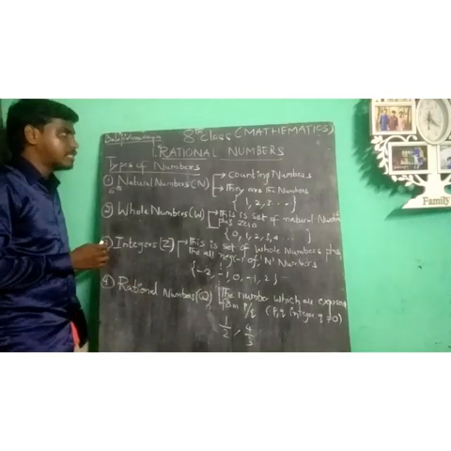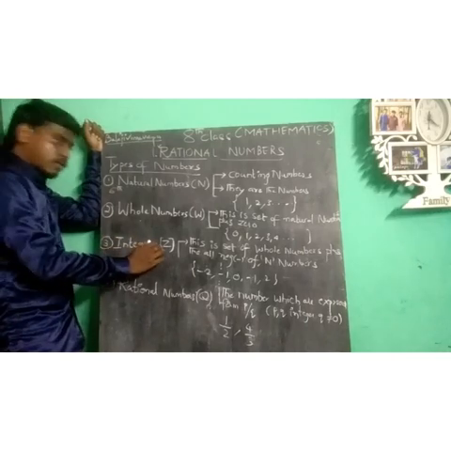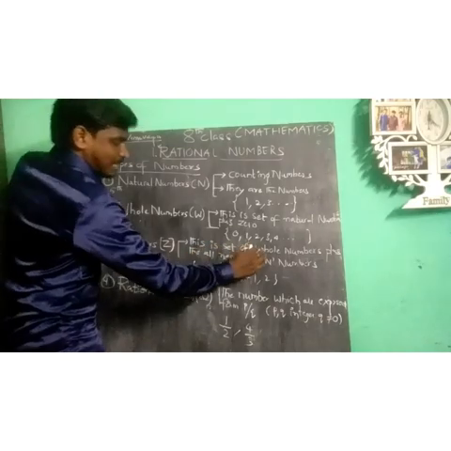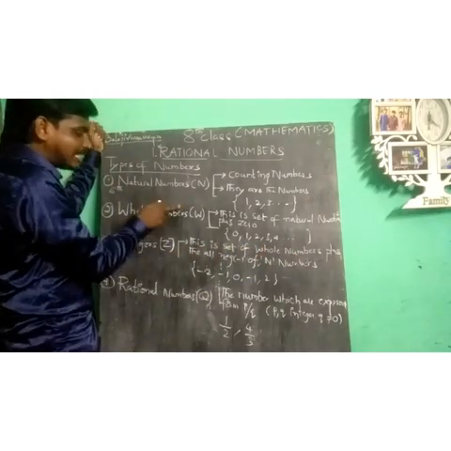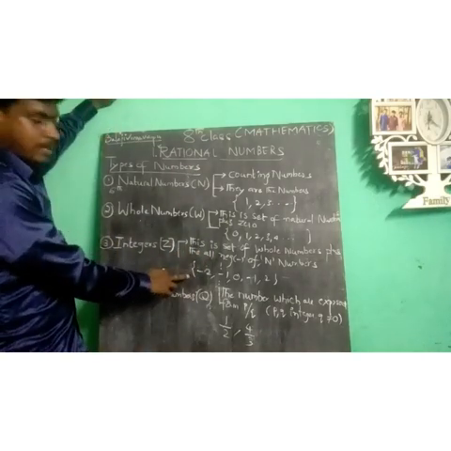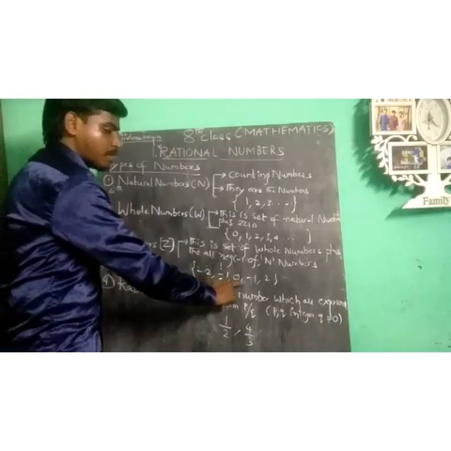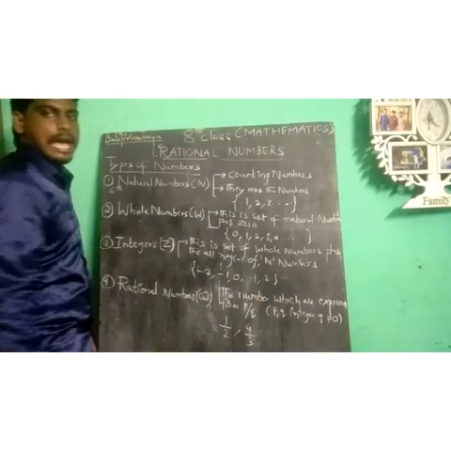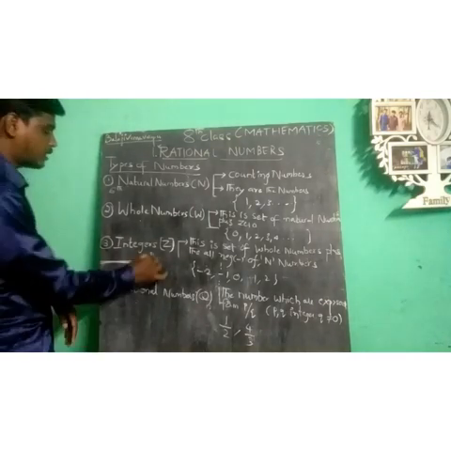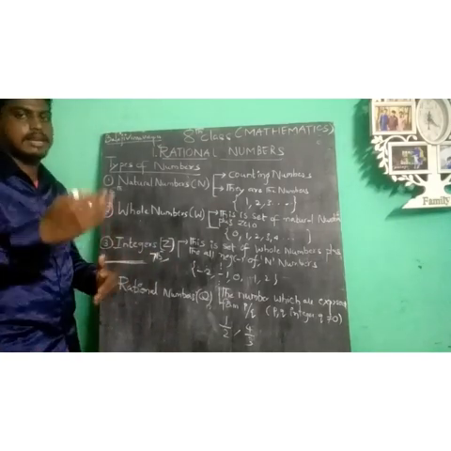Briefly, what is meant by integers, the third type of number? Integers are denoted by the symbol Z. This is the set of whole numbers along with the negatives of natural numbers. They are simply denoted by the set ..., minus 2, minus 1, 0, 1, 2 and so on. These three types of numbers are learned up to the 7th standard. Completed. If any doubt, it can be discussed in further classes.